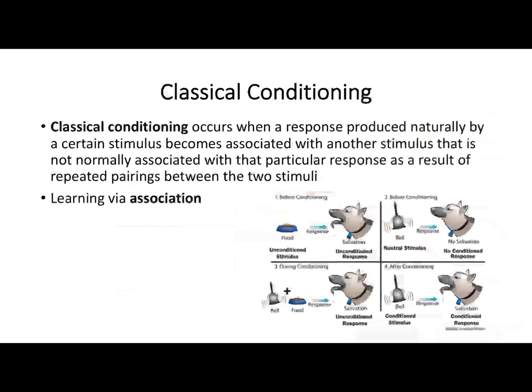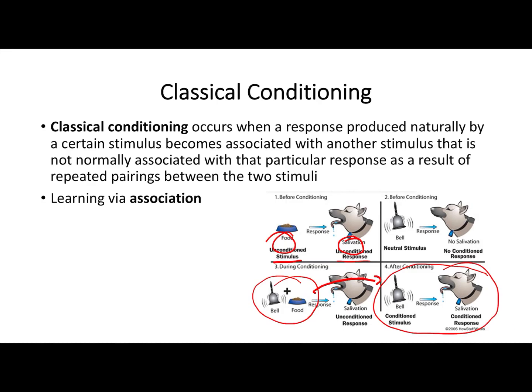So all animals, and that includes us as humans, we're born with natural reflexes, such as the response of salivation whenever we're presented with food. So this is made up here of our unconditioned stimulus and our unconditioned response. When other stimuli, for example the bell, are consistently presented with this stimulus and predict its arrival, then eventually just that stimulus alone is enough to produce the response in that organism. And it's at this point we say that the dog has been classically conditioned.